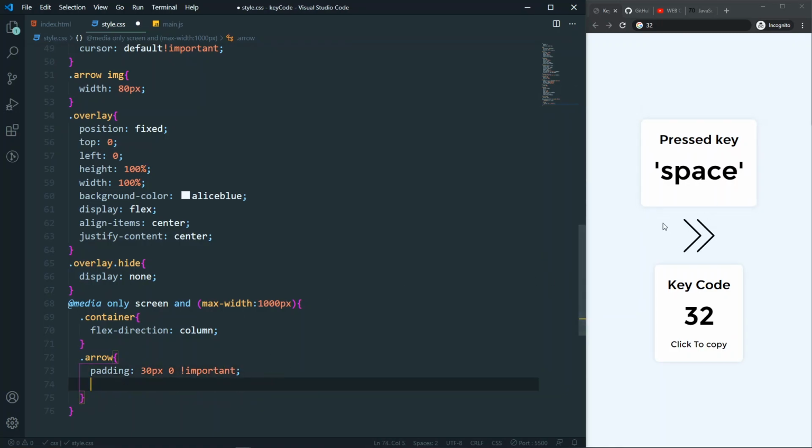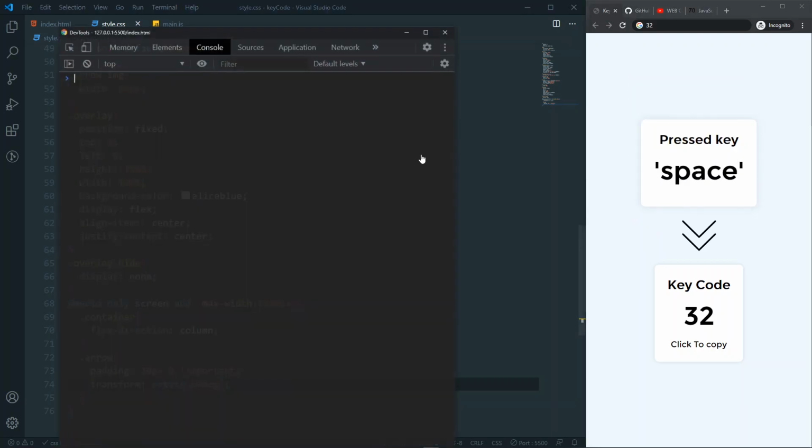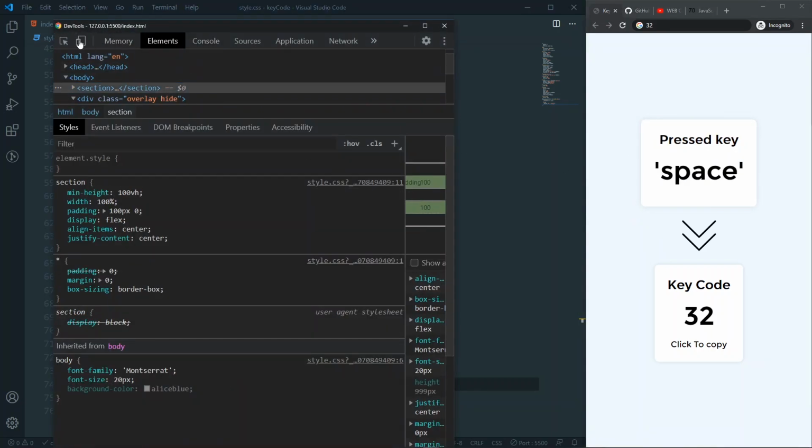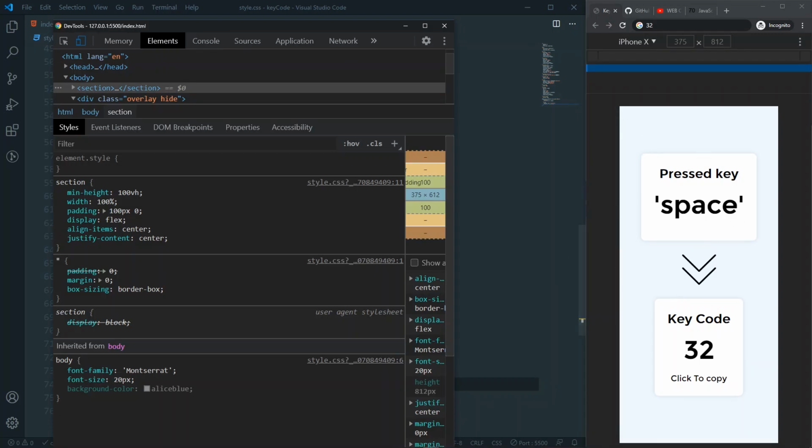So now let's have a rotate here. We want to rotate this arrow because it doesn't make any kind of sense now. So let's say transform rotate 90 degree. So now as you can see, it's perfectly in place. So let's actually check the mobile here. Something like iPhone X, and you can see that in the iPhone X it's also working perfectly.